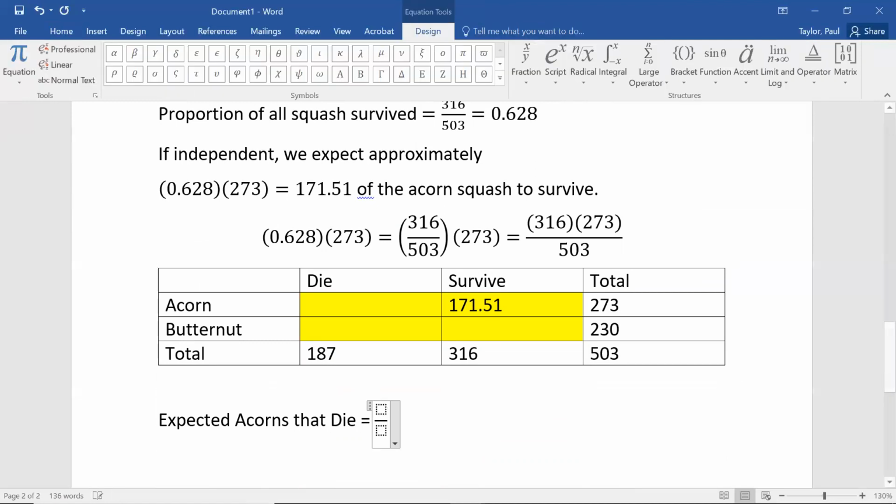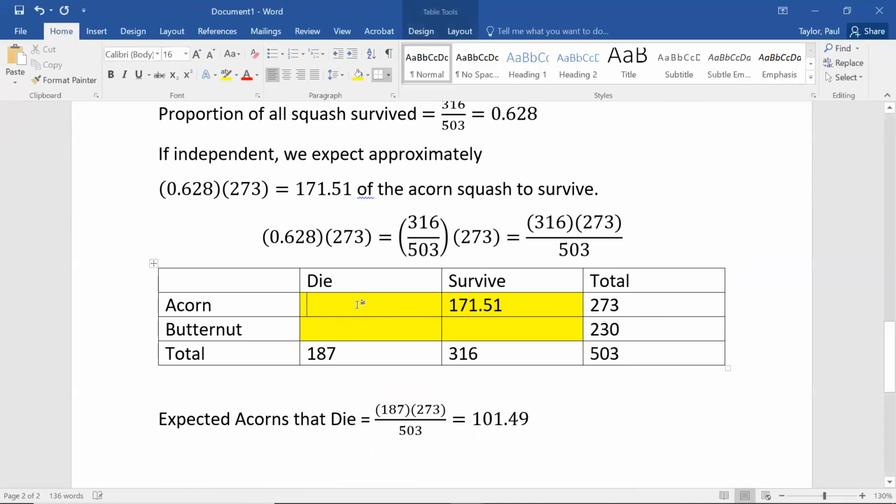So the total from the die column is 187, the total from the acorn row is 273, and then I could divide that by the grand total, which is 503. And then this ends up coming out to 101.49 when you round it to 2 decimal places. Okay.